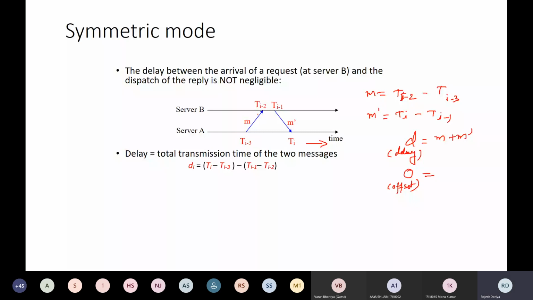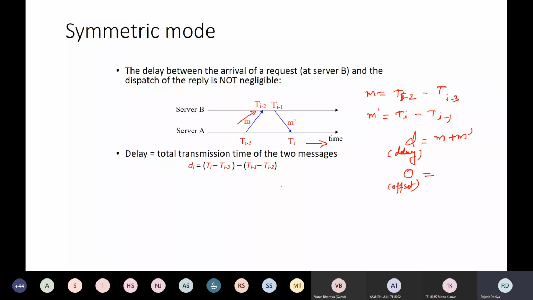Okay, and if you want to calculate the m dash, in this case, you have to subtract ti minus 1 from ti, like this. And what is delay? This is the delay while sending a request and receiving a request, which is your m plus m dash, right? So this is going to be your ti minus ti minus 3. Okay, this is ti minus ti minus 3, and then minus ti minus 1 plus ti minus 2, this one.